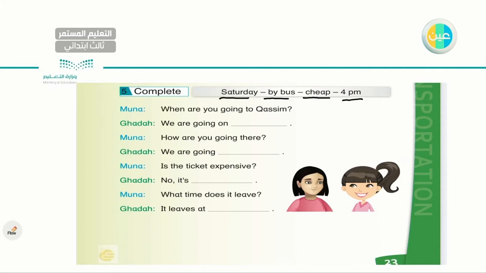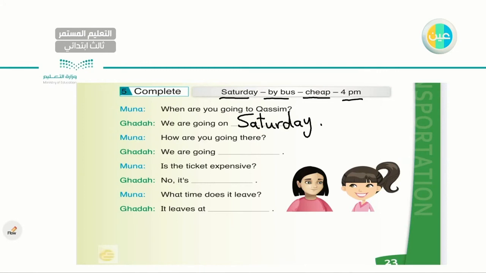When are you going to Qasim? We are going on. So what do you think? It's most probably a day, and I know you remember the days of the week. On Saturday. Very good. We are going on Saturday.